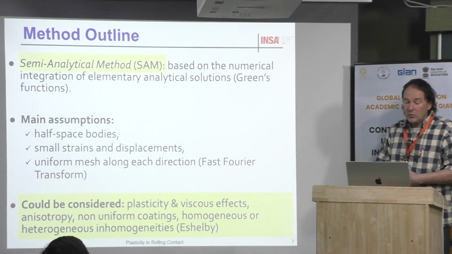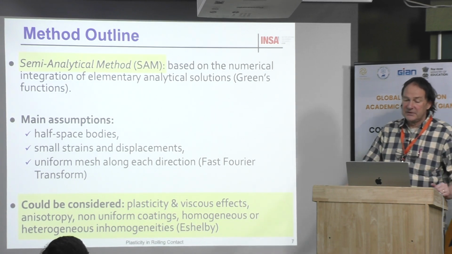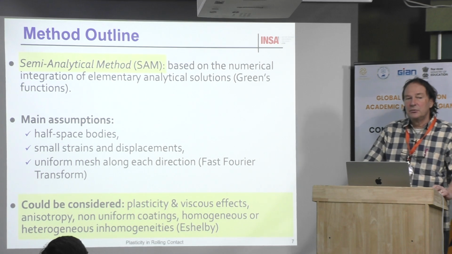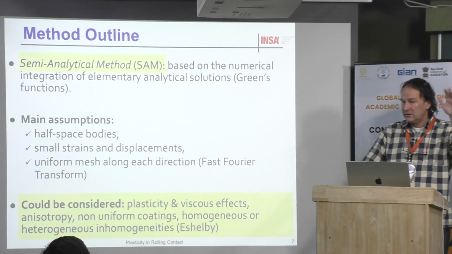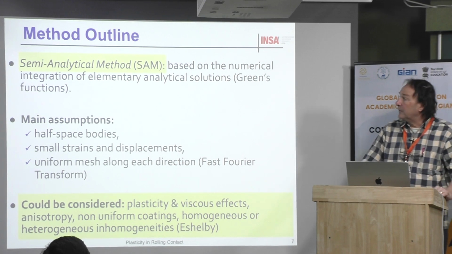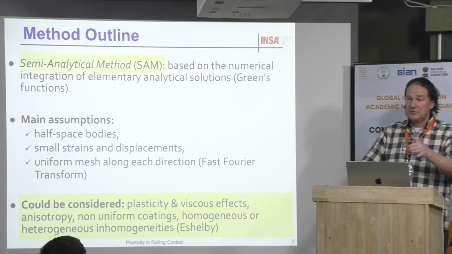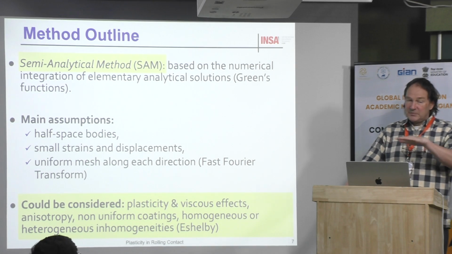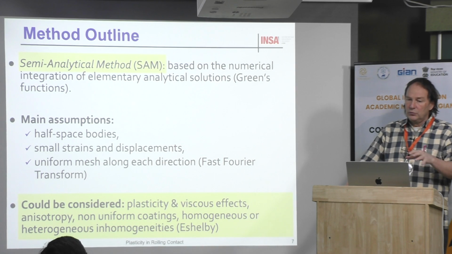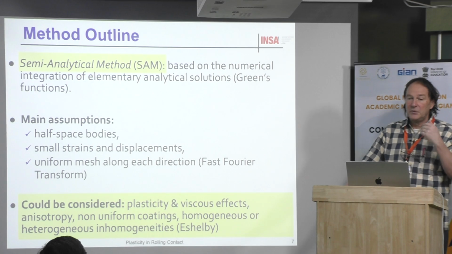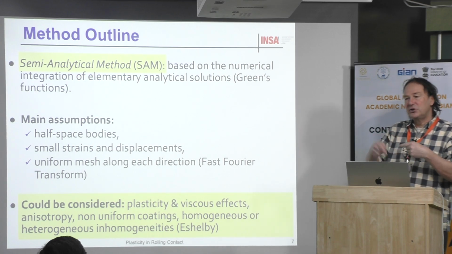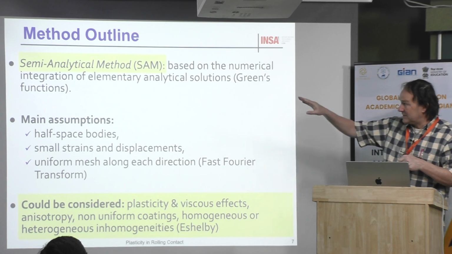Okay, then what we call the semi-analytical method. This is because we use exact analytical solutions, but just for a single cuboid. Based on the work of Xu, this is the exact solution. And now, because in reality we do not have a single cuboid, because we discretize the half space in many cuboids, we may have several cuboids that are elastic plastic. Then we need to solve that numerically. We need to superimpose the effect of each cuboid. This is the principle. This is why we call that semi-analytical.